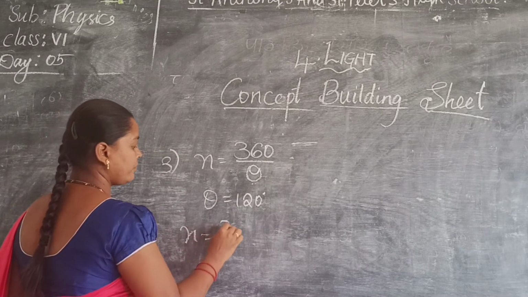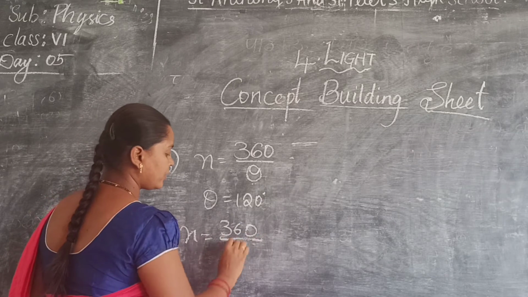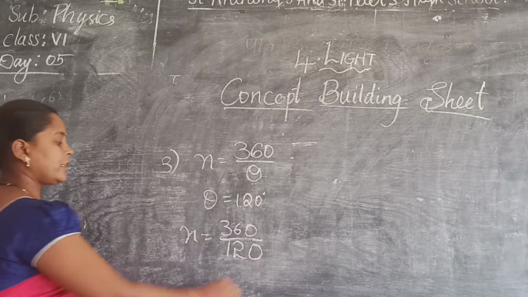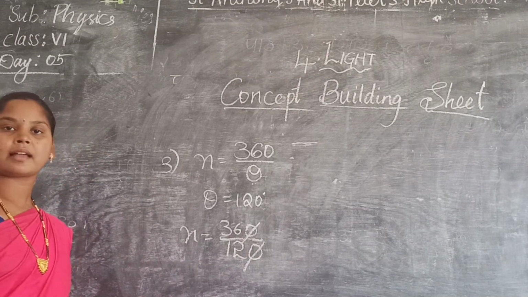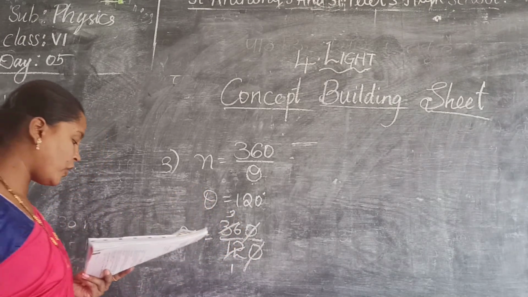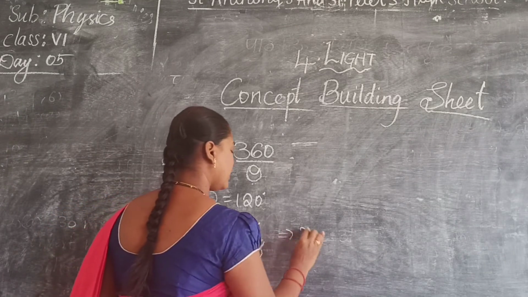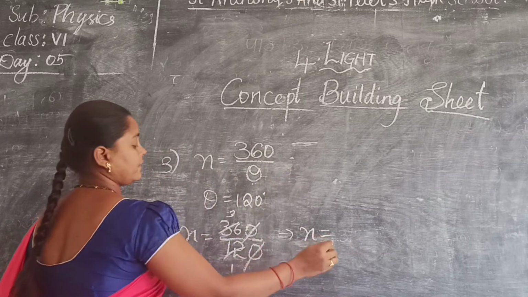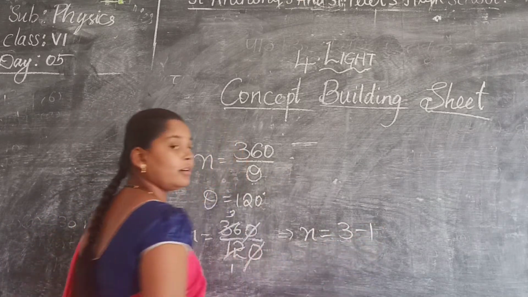N is equal to 360 by 120. Yes or not? So the 0 gets cancelled. 12 ones are 12, 12 threes are 36. So n is equal to 3 images. N is equal to 3. 3 minus 1.